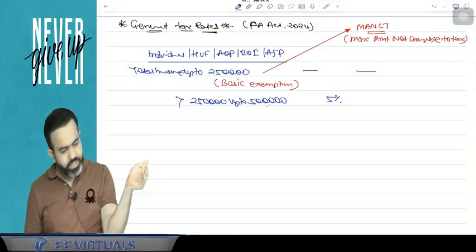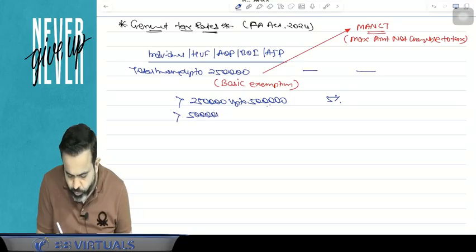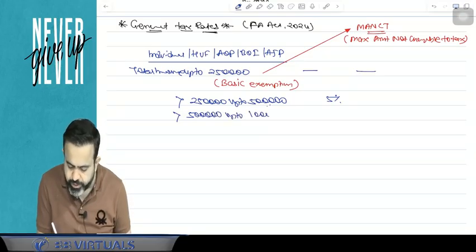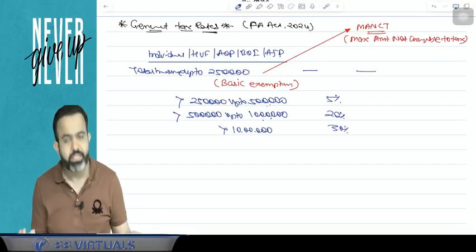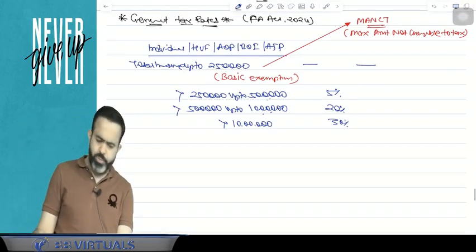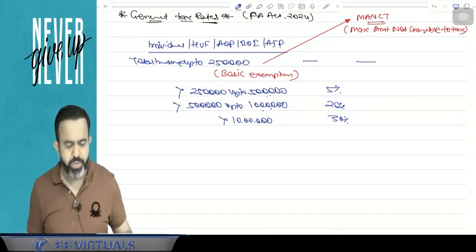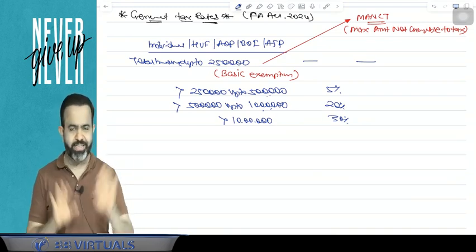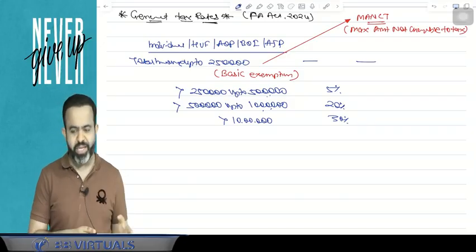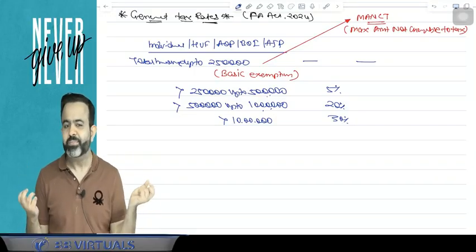So total income more than 2,50,000 up to 5 lakh, then tax rate is 5%. Now total income more than 5 lakh up to 10 lakh rupees, then your tax rate is 20%. And if your total income is more than 10 lakh rupees, then your tax rate is 30%. So in case of individual, HUF, AOP, BOI, artificial juridical person, up to 2,50,000 there is no tax, that is basic exemption. 2,50,000 to 5 lakh, 5%, 5 lakh to 10 lakh, 20%, more than 10 lakh, 30%.